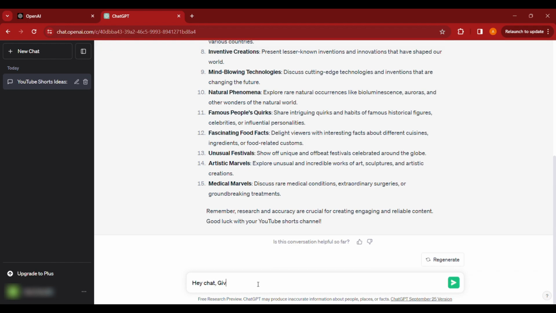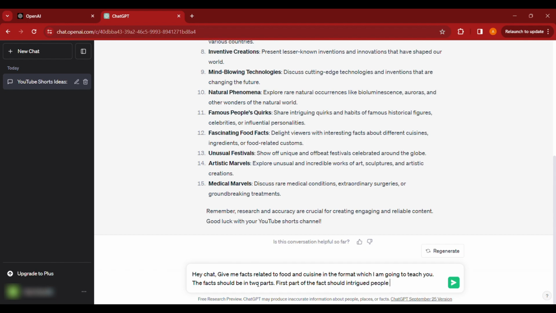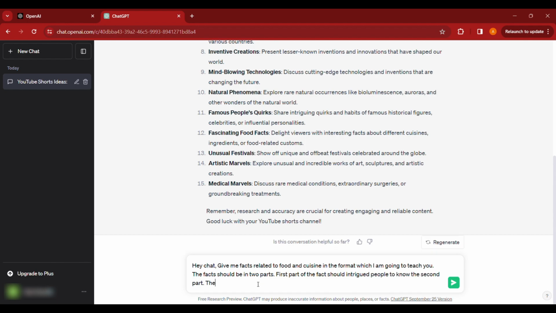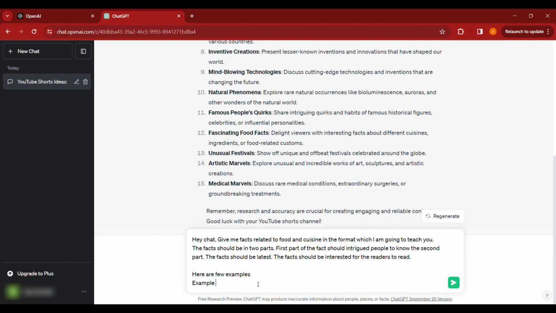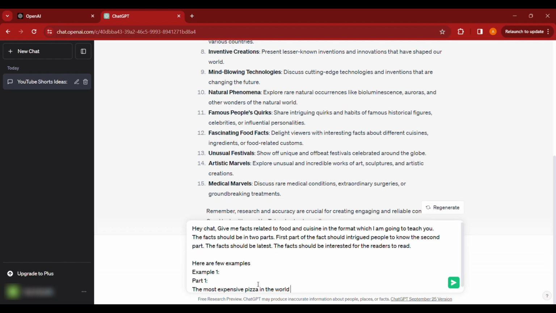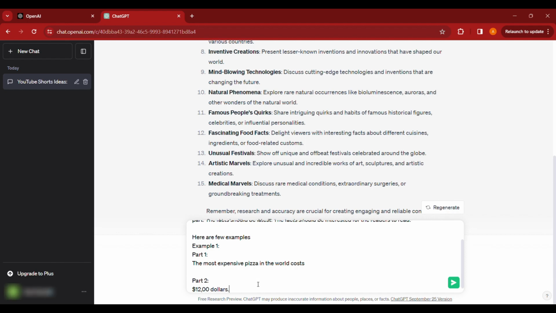Now ask ChatGPT to generate facts about your selected niche. Give the command with explaining in what ways you want ChatGPT to give you the facts. I will be explaining and will give few examples as well. I will ask it to generate facts in two parts, where the first part intrigues the audience to know the second part.